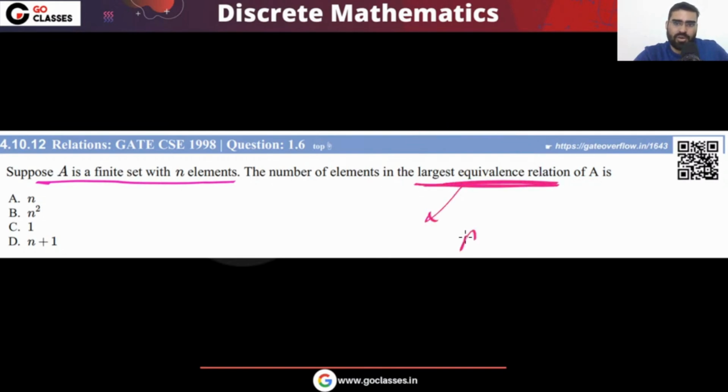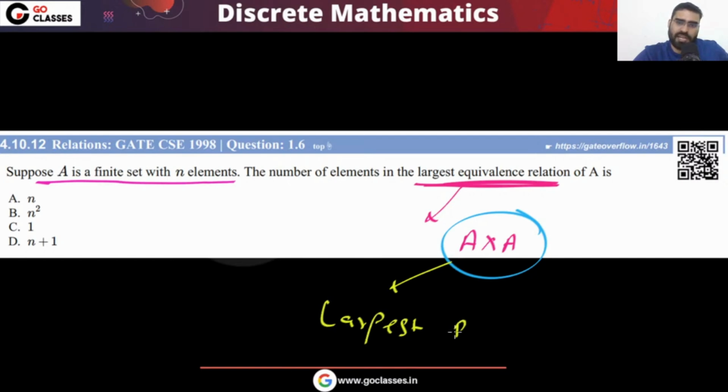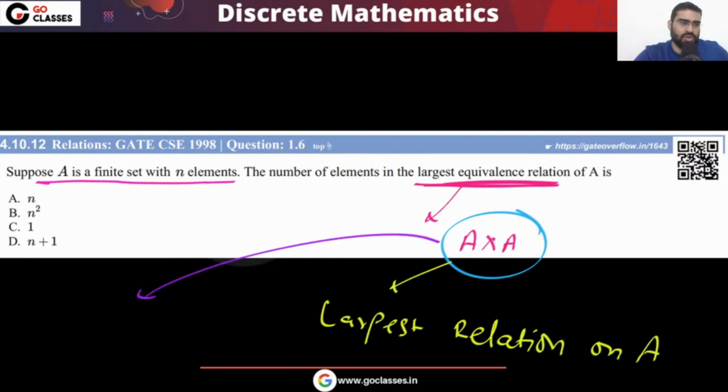That will be your A cross A, because A cross A is the largest relation you can create. This is the largest relation we can create, and this is also an equivalence relation. Let me tell you, this A cross A is also an equivalence relation because it is transitive, reflexive and symmetric.